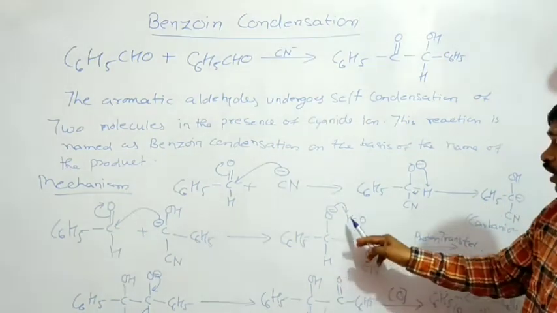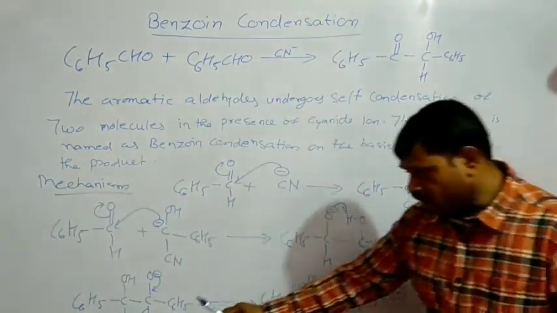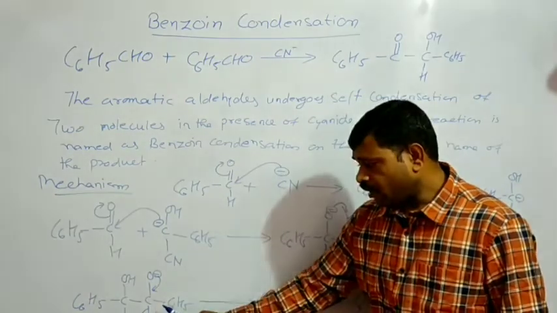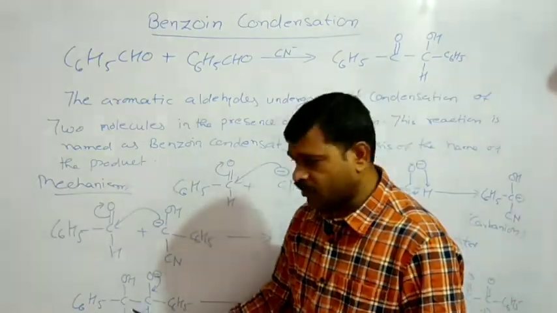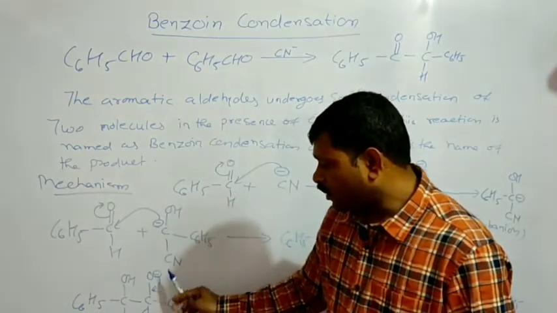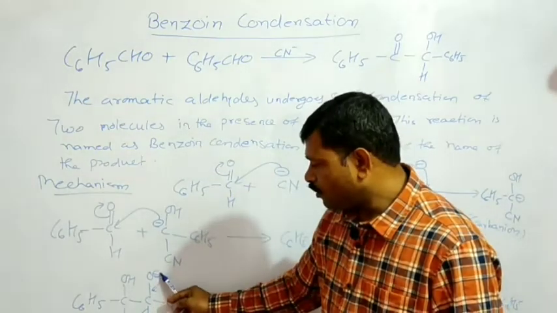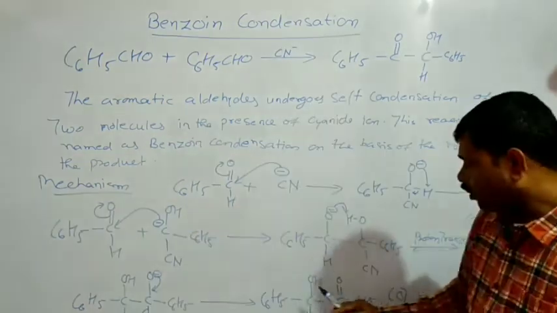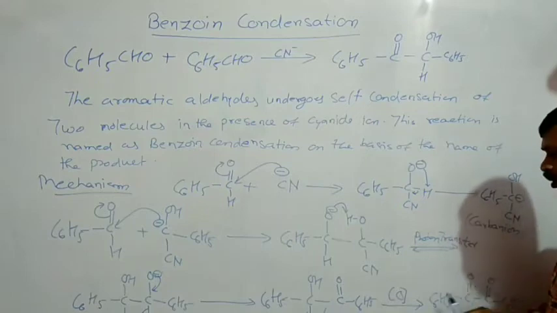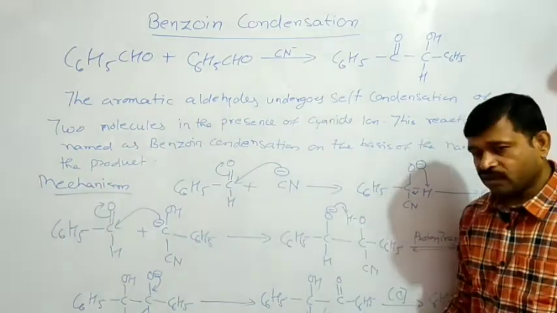and the proton transfer from here will give the product this, and after this cyanide ion leaves the molecule, and at the same time electron from this oxygen will be shared by the carbon and oxygen to obtain a double bond. This will be the product benzoin.